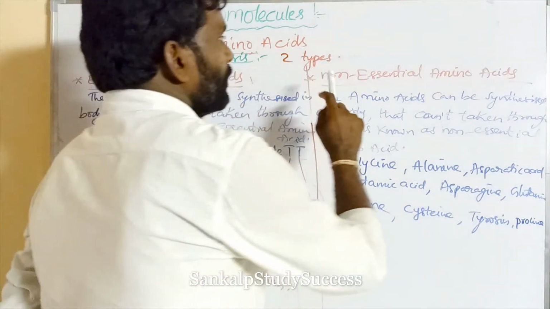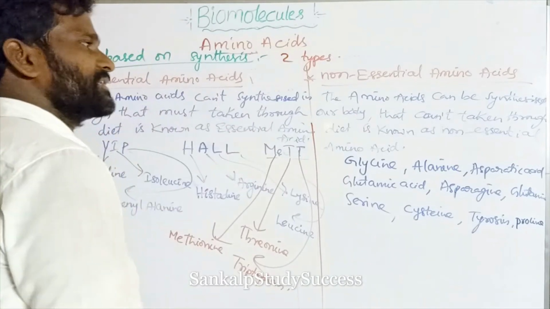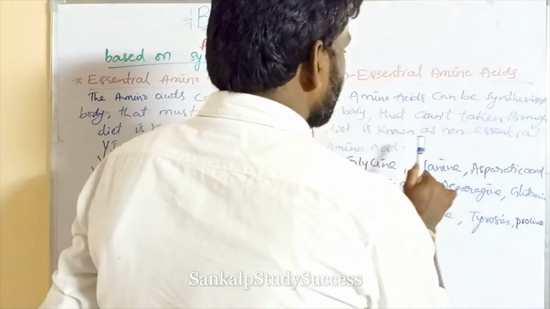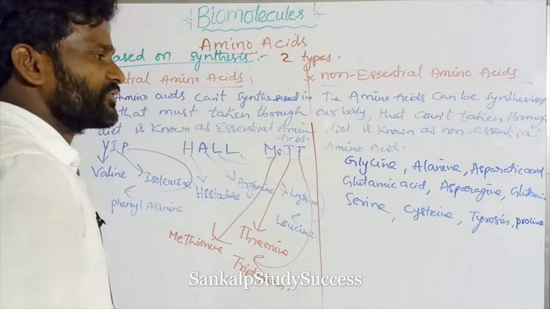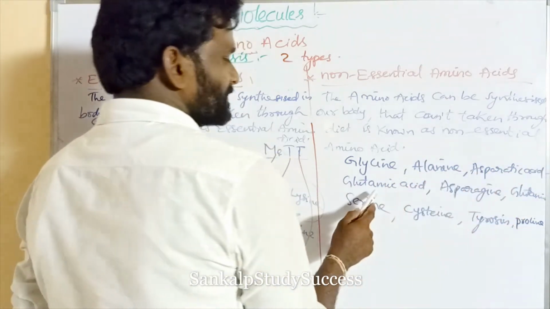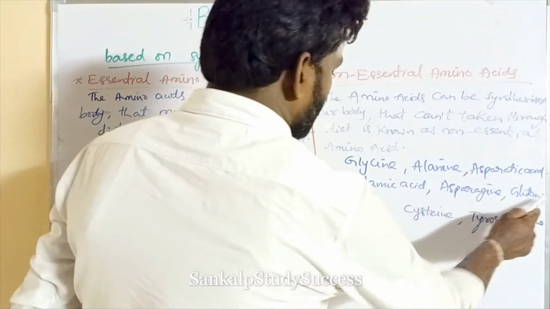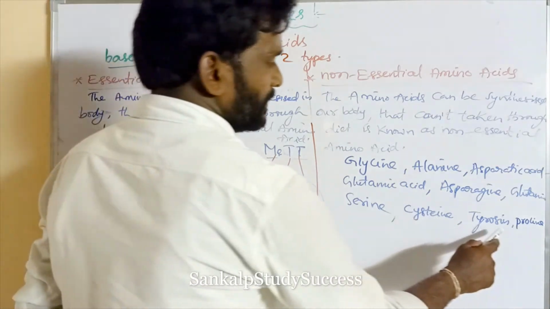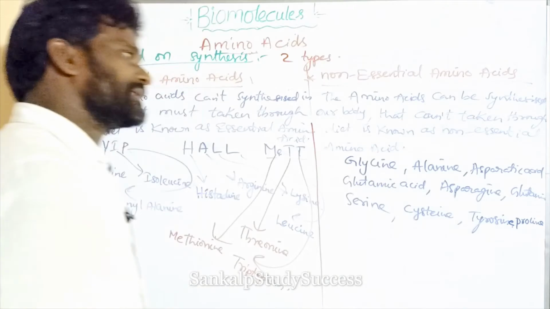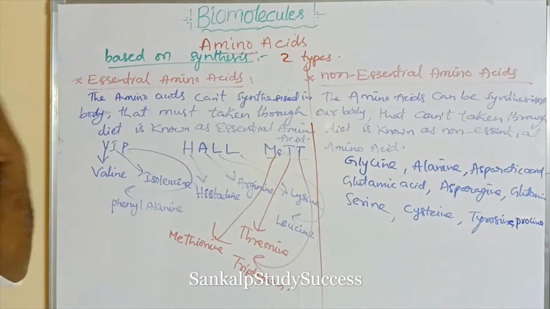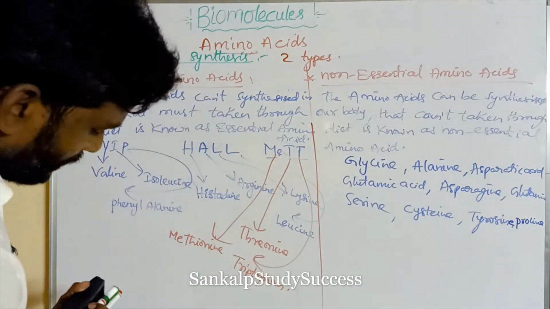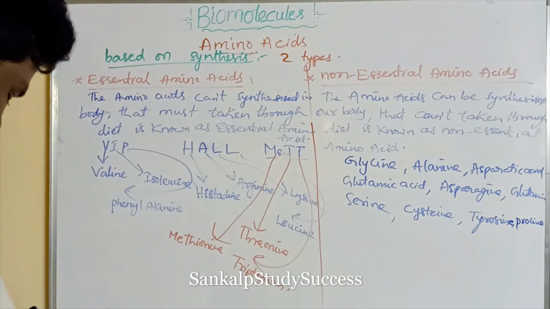Now non-essential amino acids: glycine, alanine, aspartic acid, glutamic acid, asparagine, glutamine, serine, cysteine, tyrosine, and proline. These are 10, and those are 10. Its structures can be written later. So these are the classifications.